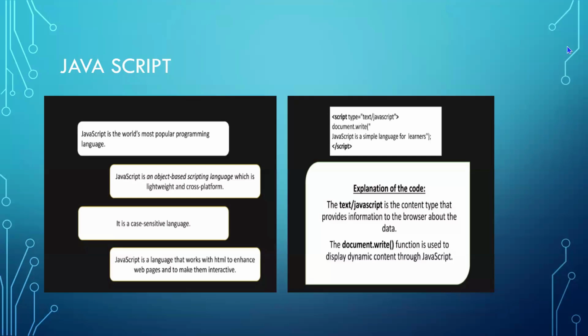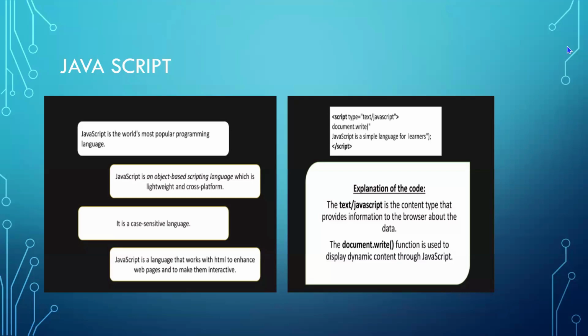Explanation of the code. The text/JavaScript is a content type that provides information to the browser about the data. So in your browser, in your UI, if I mention this text/JavaScript, it tells that I'm going to add some content to this web page by using this JavaScript.